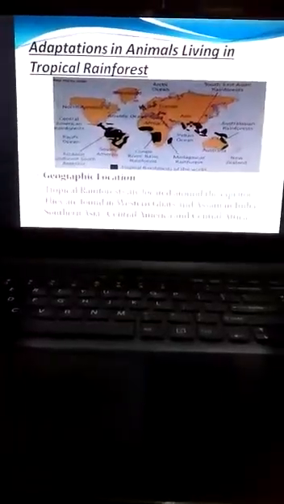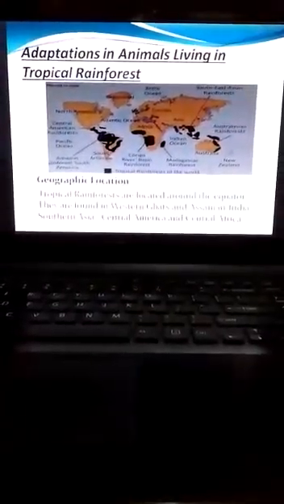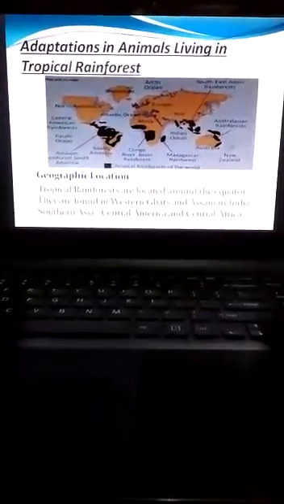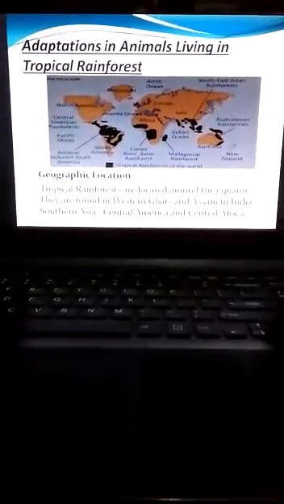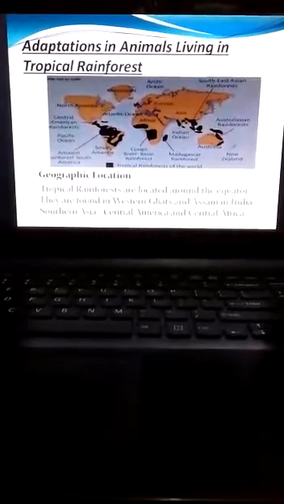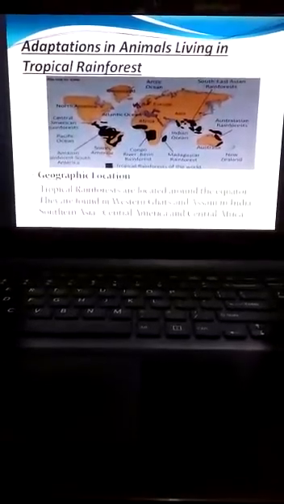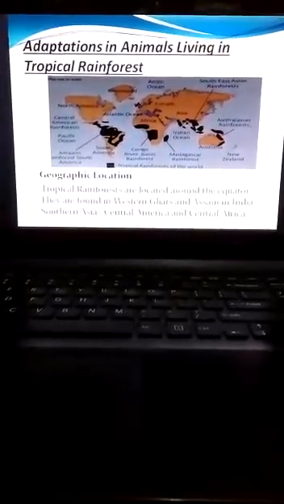Let's start today's session. Children, in the previous class we have studied the animals which survive in polar regions. Now we will study what are the animals which survive in the tropical rainforest regions. Let's begin with the places where these tropical rainforests are there in the world.